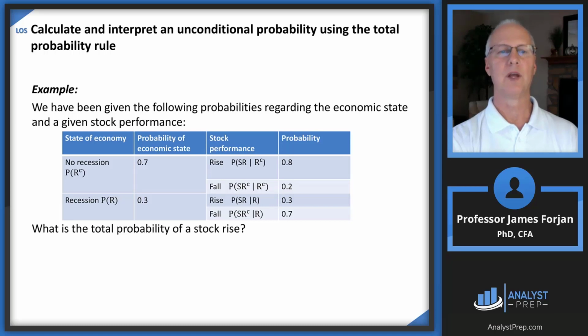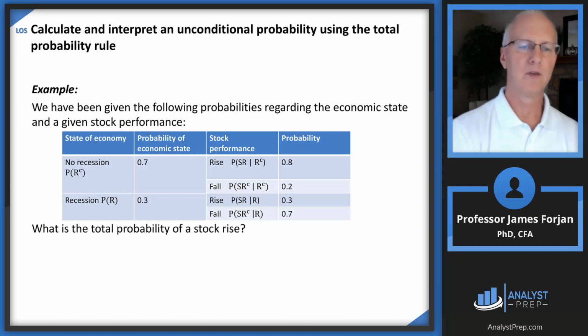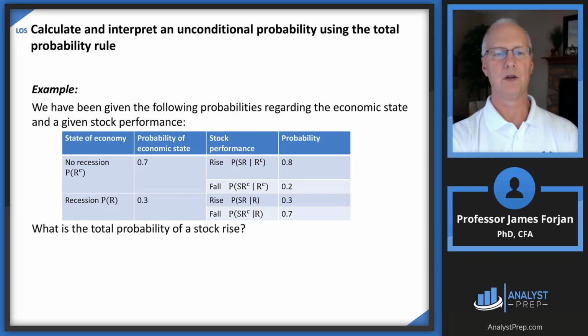Let's take a look at an example here. So what do we have? Two states of the economy, no recession and a recession. So note that the no recession is P of R with the complement, with the C up there, and then the recession is just the probability of a recession. And those are 70% and 30%.